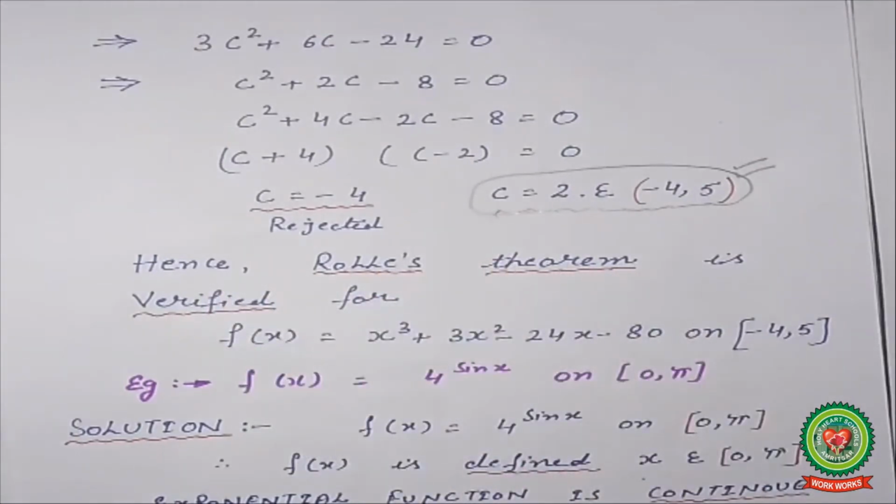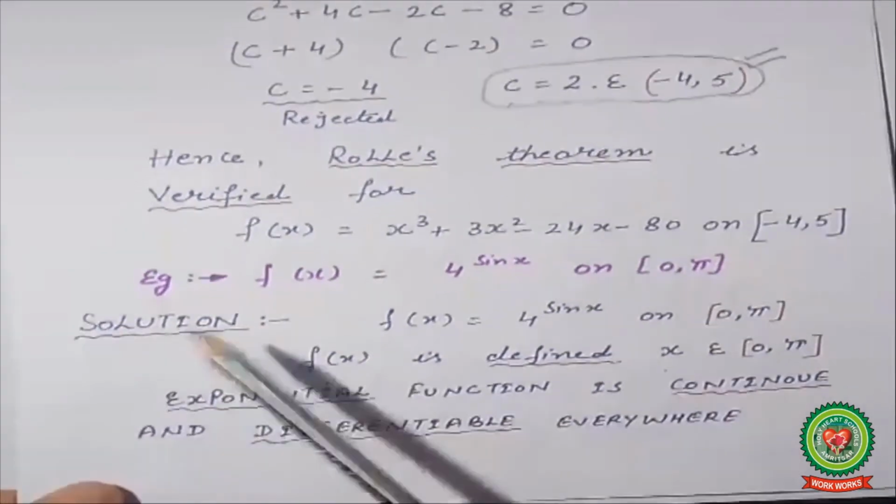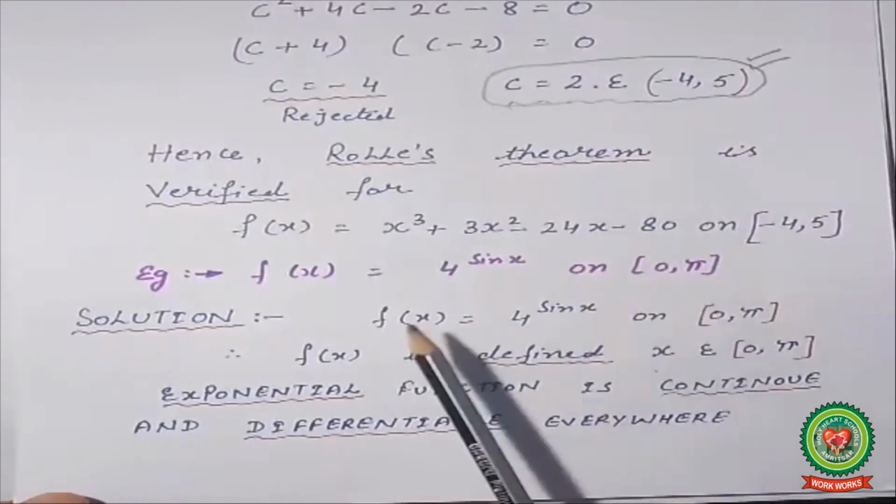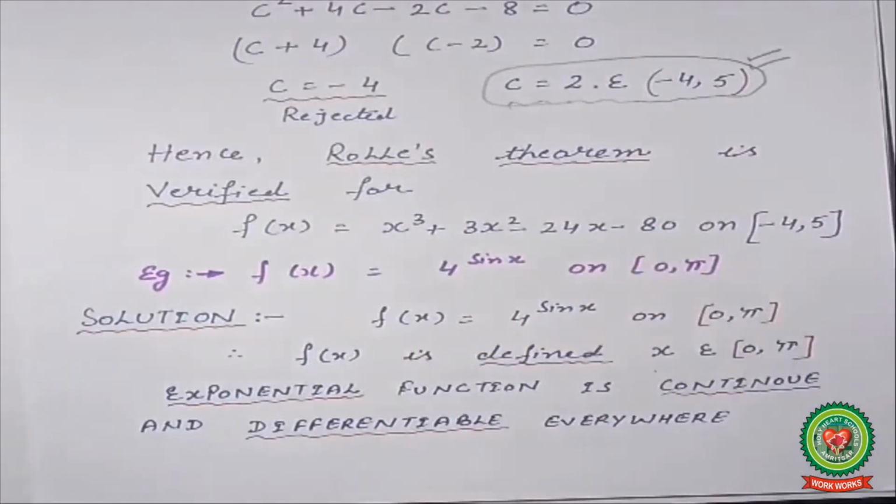Now I am taking one more example. The function is 4 raised to power sin x on [0, pi]. Now f(x) is equal to the given function. You will write down the statement. According to the second step, f(x) is defined for x belongs to 0 and pi, the closed interval.